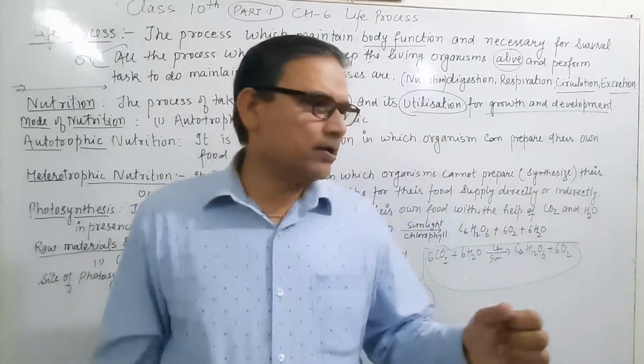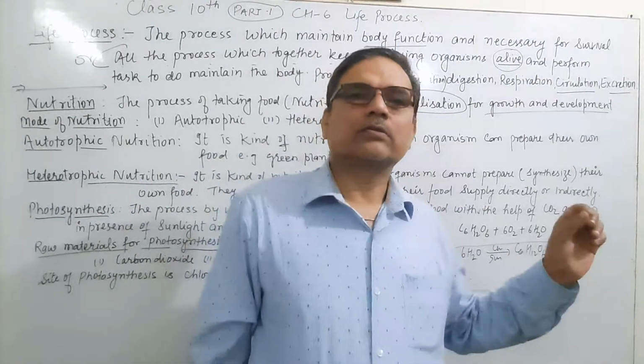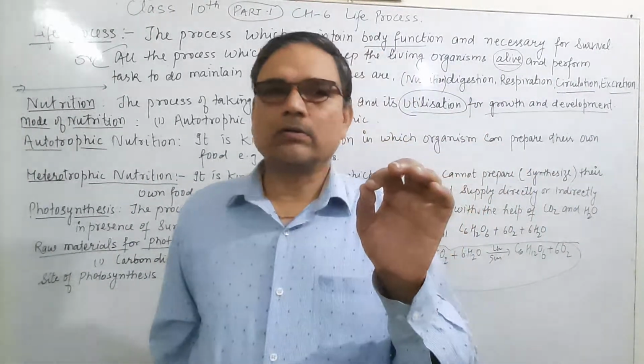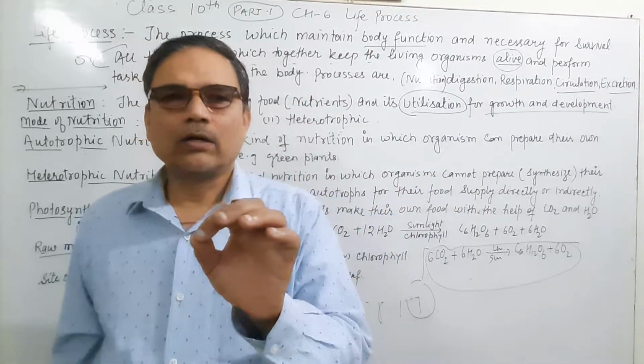This carbohydrate, glucose, is stored in the form of starch, which is complex in nature.